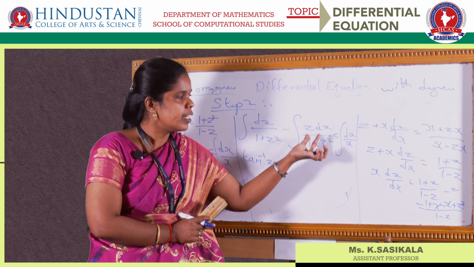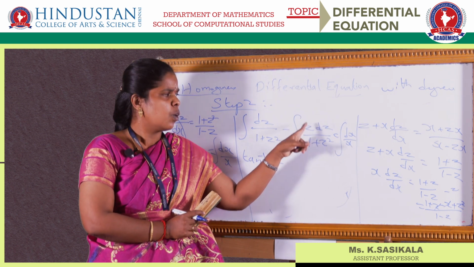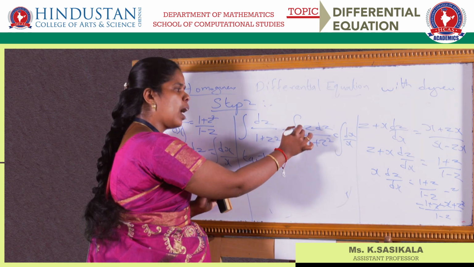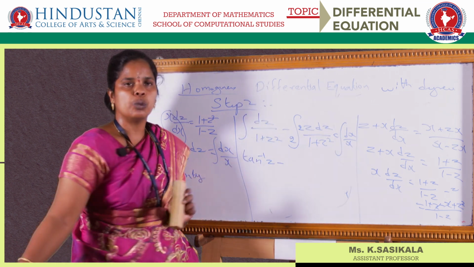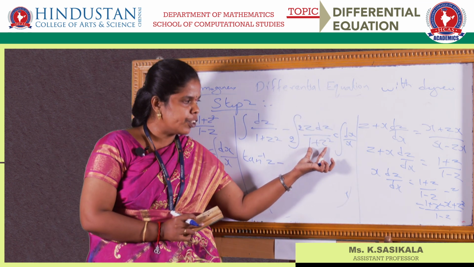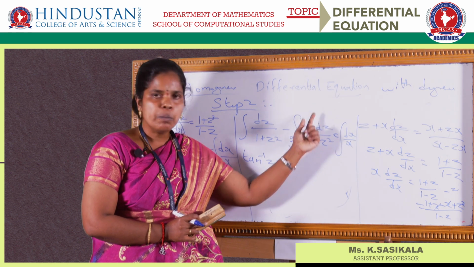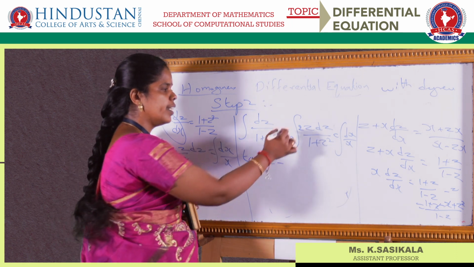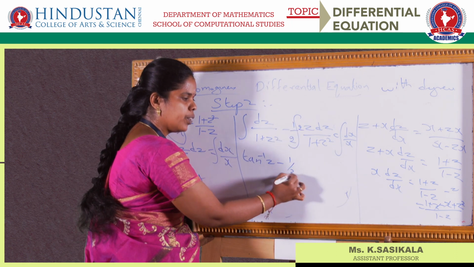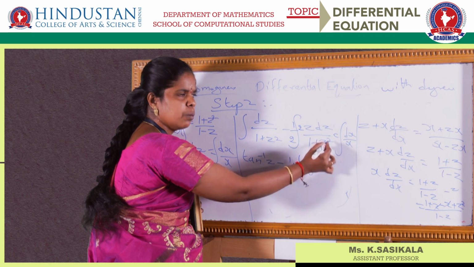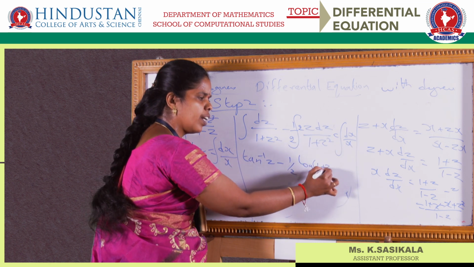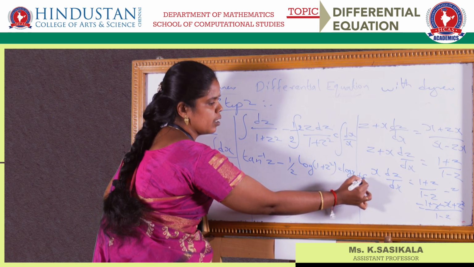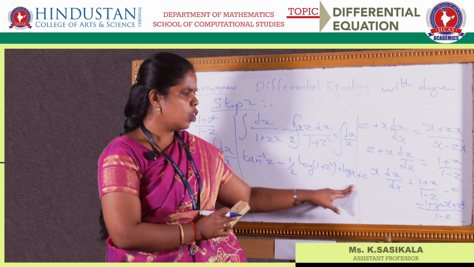differentiation is 2z dz. Only thing is we don't have a 2. So what I am doing is I am multiplying up and down by 2. So directly, this is nothing but dt by t, that is log t. So you can have this integration as 1 by 2 log of t. T is nothing but what I have assumed, 1 plus z square, is equal to log of x plus some c, because in integration you should always have a constant.